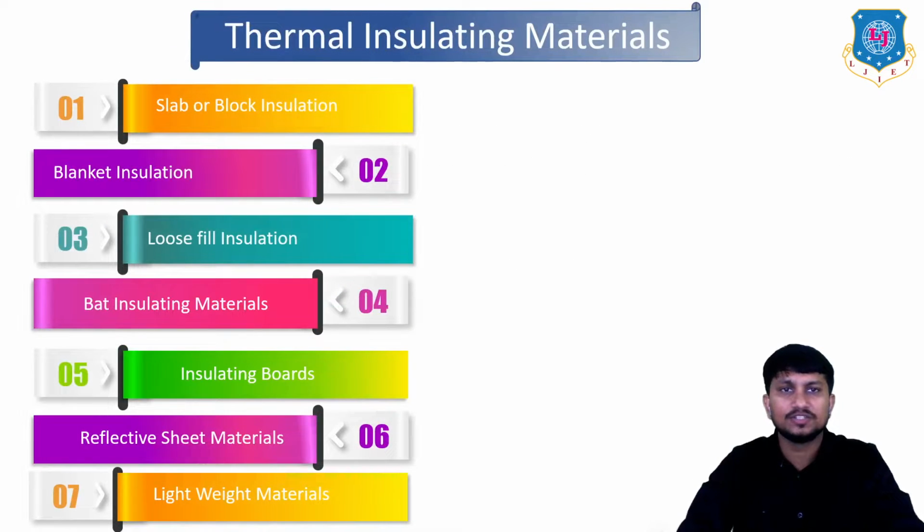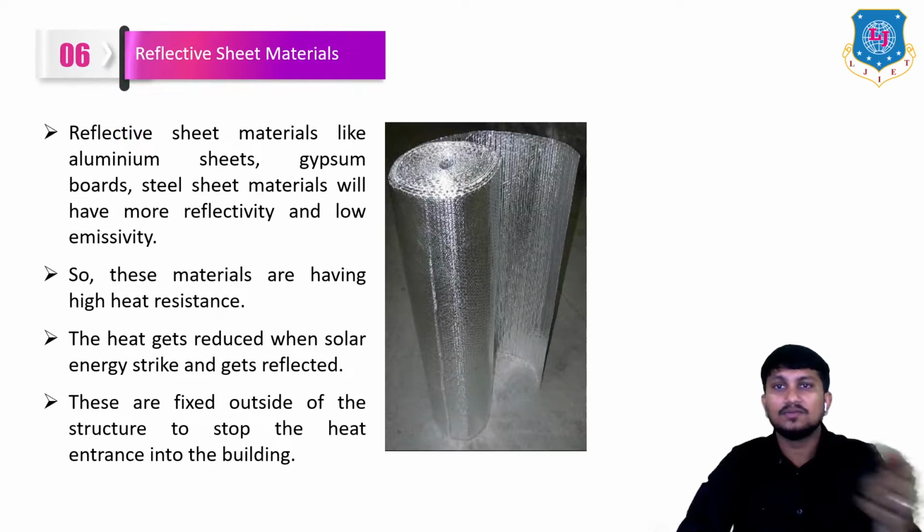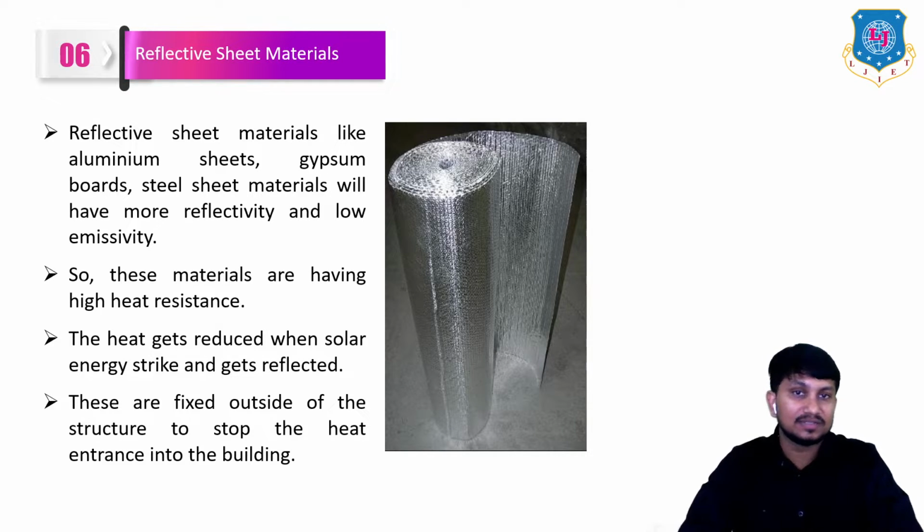The next type of thermal insulating material is reflective sheet materials. This is how reflective sheet materials look like. These materials are made from aluminum sheets, gypsum board, steel sheet, and these have more reflectivity and low emissivity. So these materials have high heat resistance also.